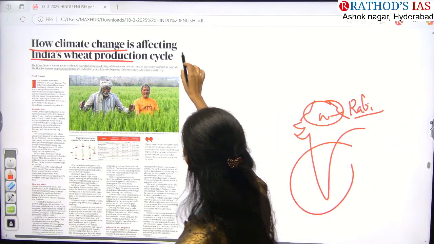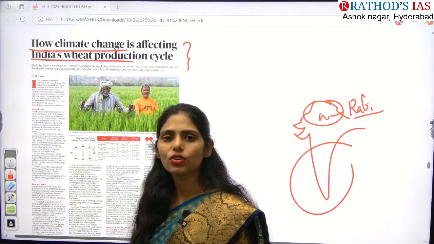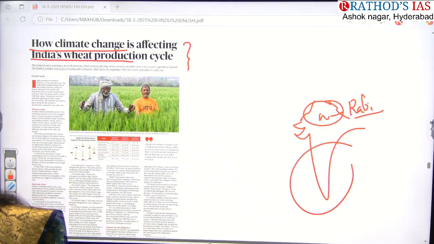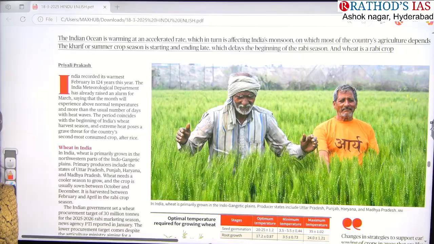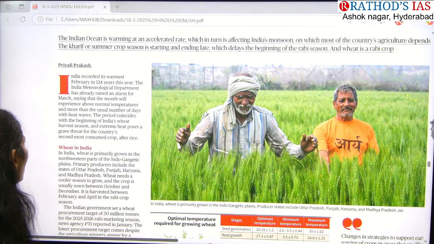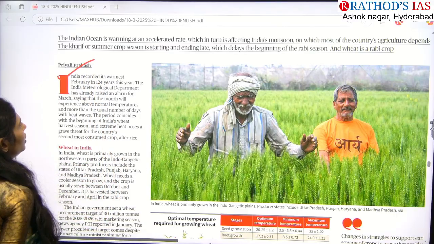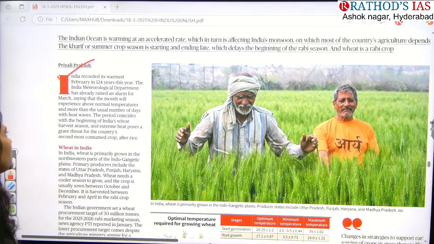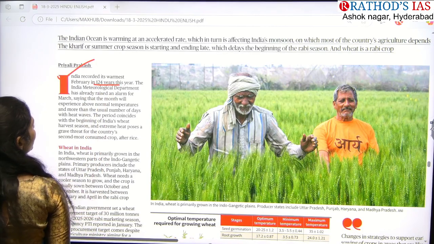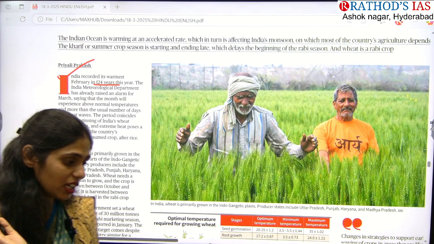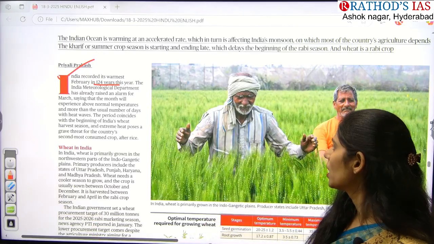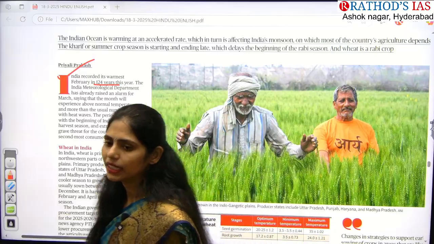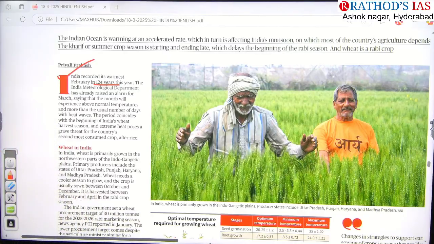So this article is saying that yes, climate change is happening, and because of this climate change there will be an impact on wheat production in India. Normally during which season do we grow wheat? That is normally the winter season, right? This article says that in the month of February, India recorded very high heat, higher than in the last 124 years. In this year, in the month of February, we got the highest recorded heat. And because of this, the IMD, the Indian Meteorological Department, is giving a warning.